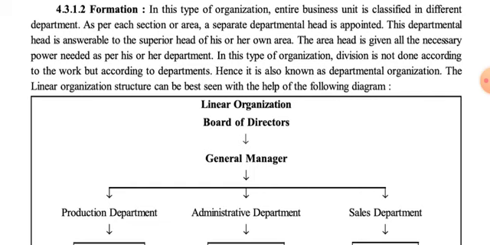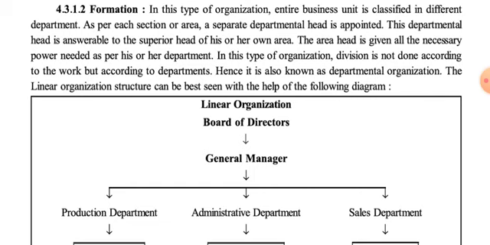But here one thing is there: once the power and authority is distributed to these departmental heads, they are free to take decisions on their own, and with those decisions they can take care of their particular department and see to all the activities and growth of the department as per necessity. So these departmental heads are answerable to the superior head.